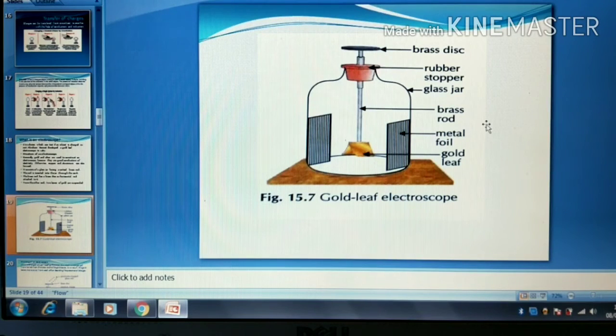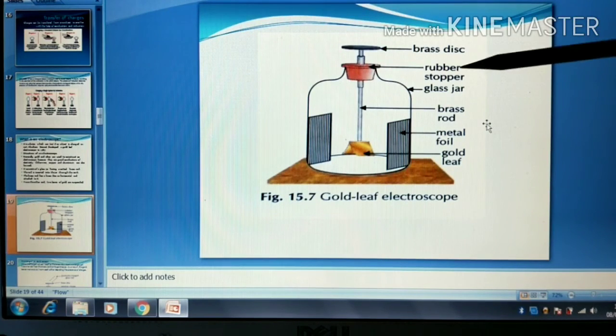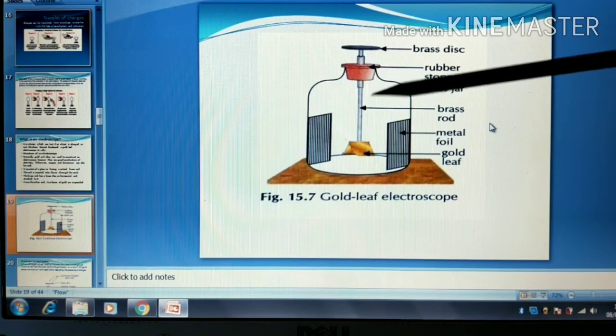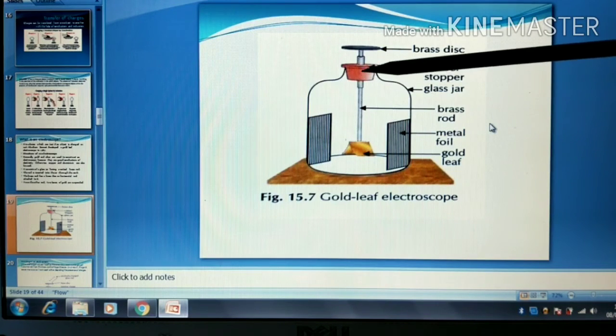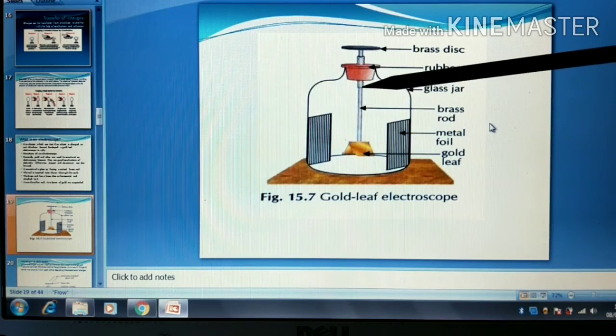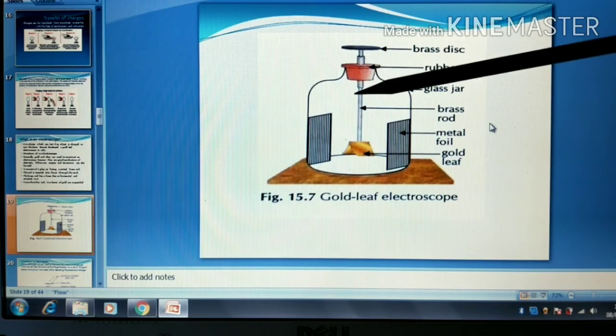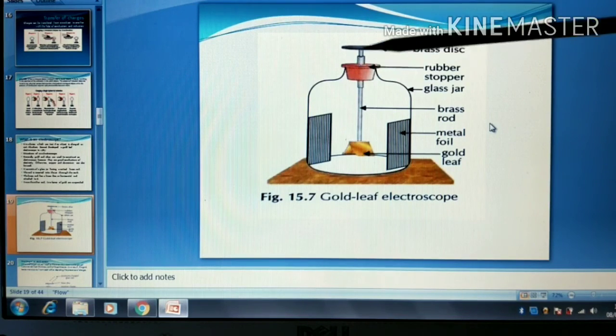It was the first electrical charge detecting instrument. The first electroscope was invented by the British physician William Gilbert, and it is a very sensitive and delicate instrument. Now coming to the different components of the electroscope, a gold leaf electroscope consists of a brass rod. So this is the brass rod which you are seeing. It is the brass rod which passes through a rubber stopper. Now this brass rod is passing through this rubber stopper. The top end of the brass rod carries a brass disc.